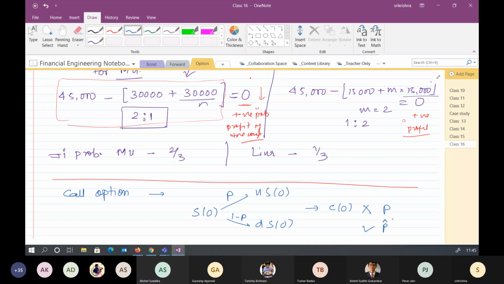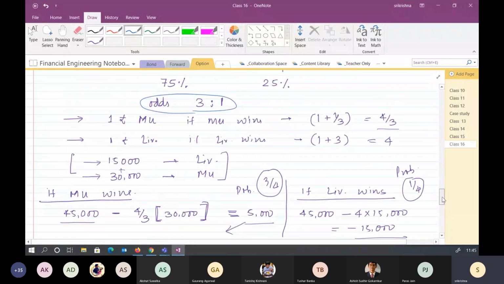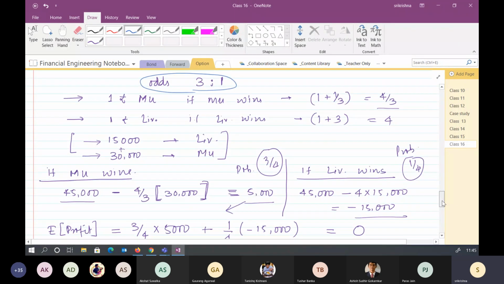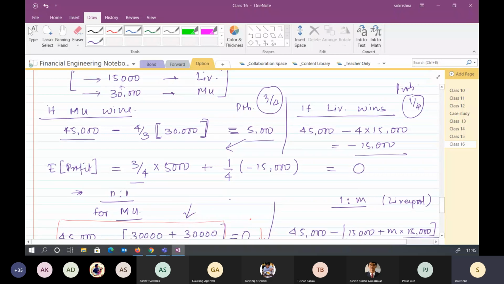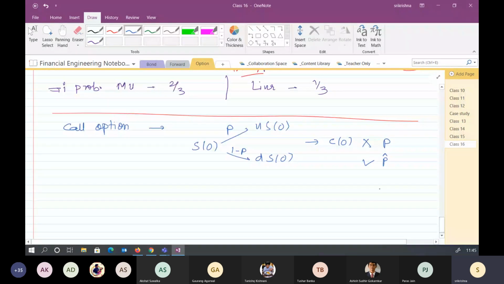Why? The way we have explained this, I don't want it to be market governed. In that case, I can have a loss. We will see that part once we derive how, in one period, you will be able to find out what will be the call option or the put option price in the one period binomial model. In that case, we are not going to use this P. We are going to use some other probability, which will be dependent upon U, D, and R.